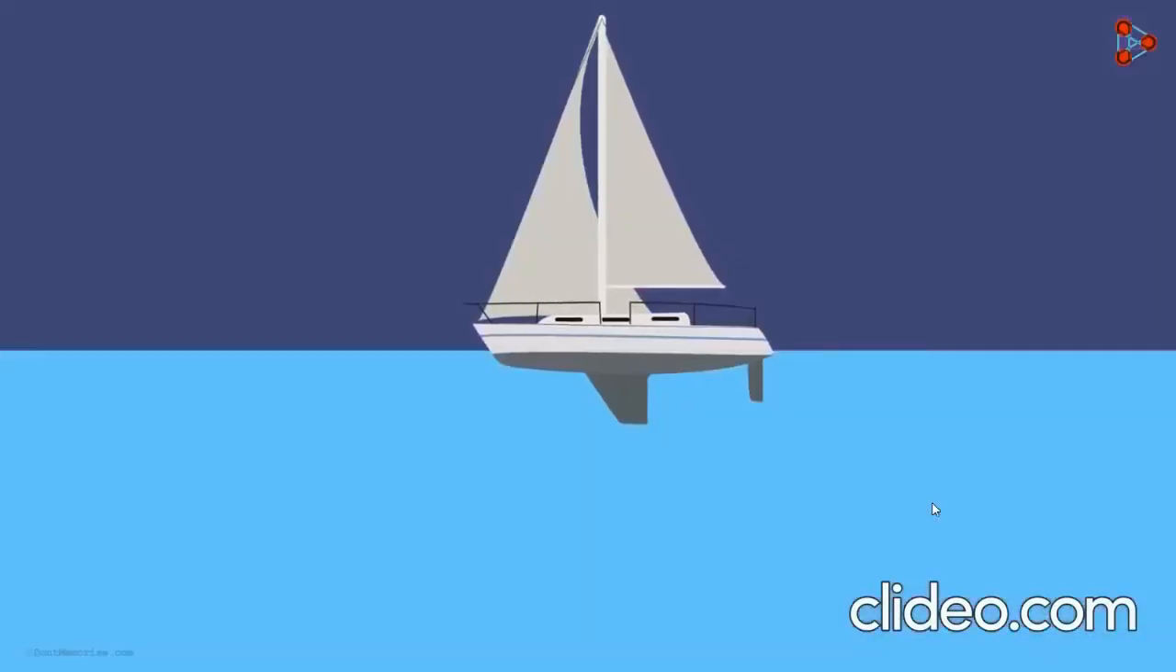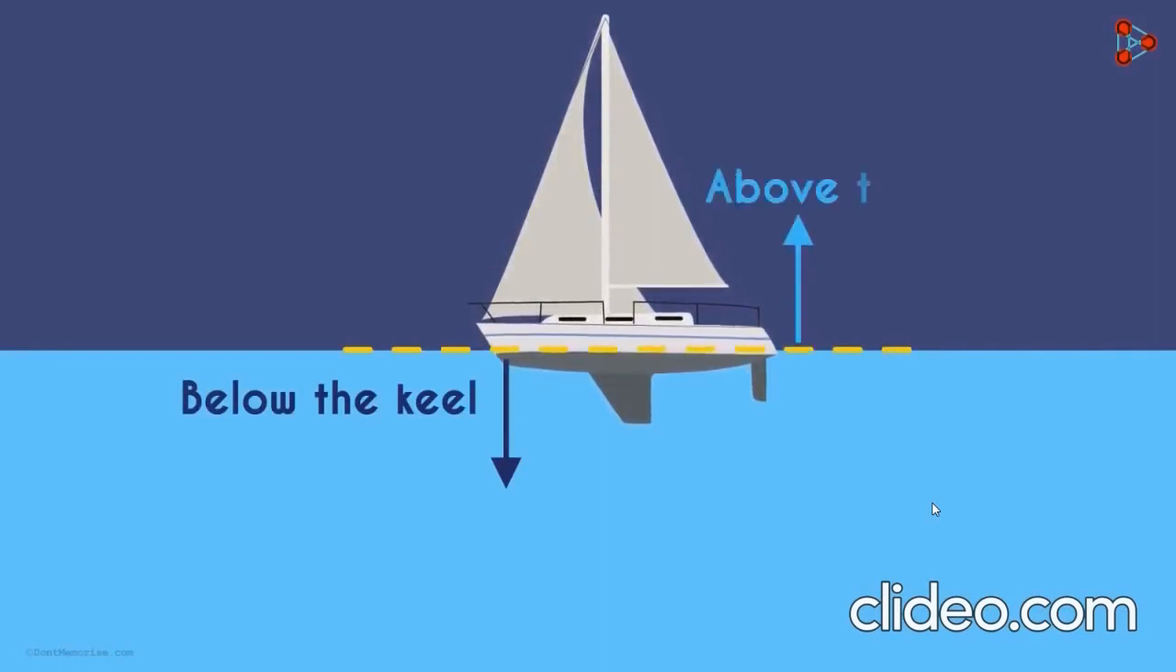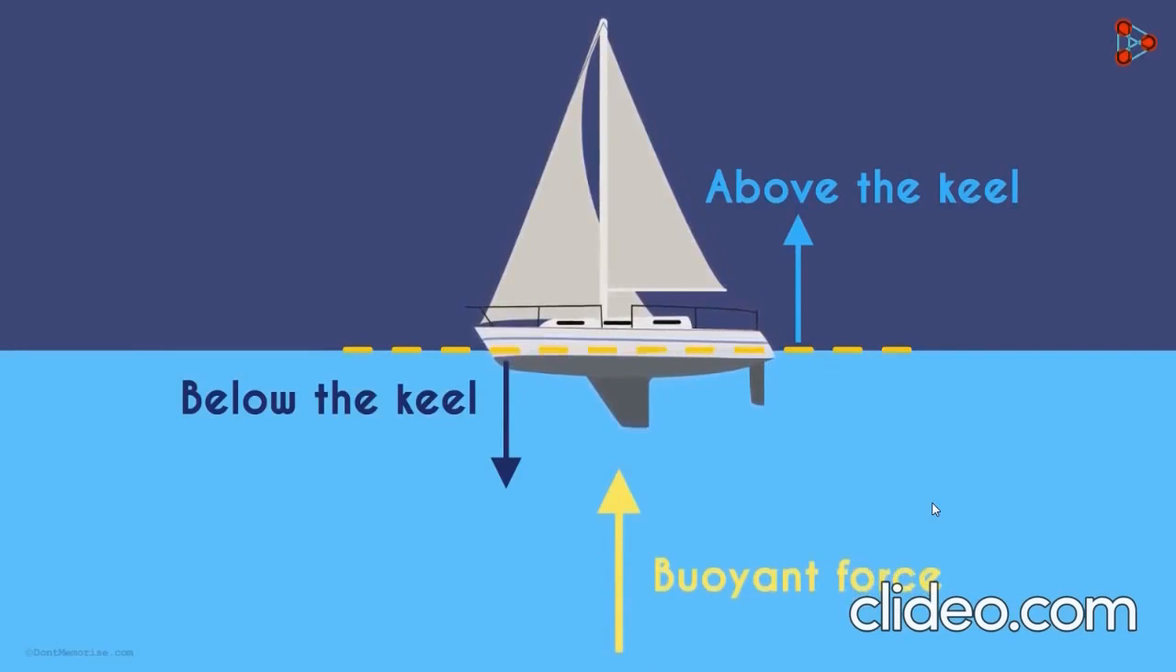How do you think large steel ships float? It's simple. If the weight of water displaced by the vessel below the keel is equivalent to the vessel's weight, then everything above the keel will remain afloat. That's because the water too applies an upward buoyant force on the ship, which is the same as the weight of the water displaced by it. Yes, and this is Archimedes' principle.